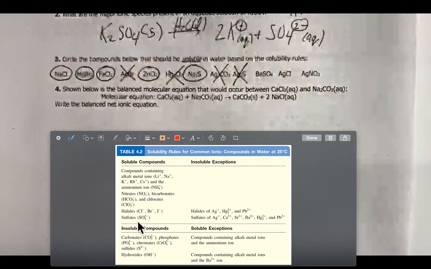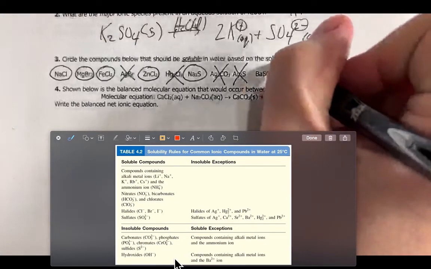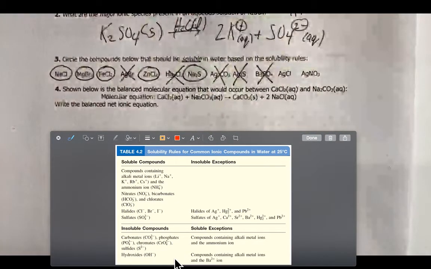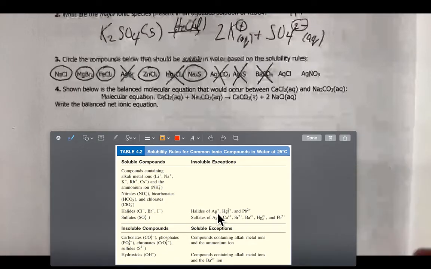Sulfate salts are usually soluble. However, barium sulfate is insoluble. It's an exception to the rule of sulfates usually being soluble. Chloride salts are usually soluble. However, silver is an exception.